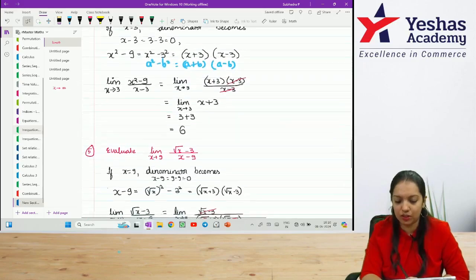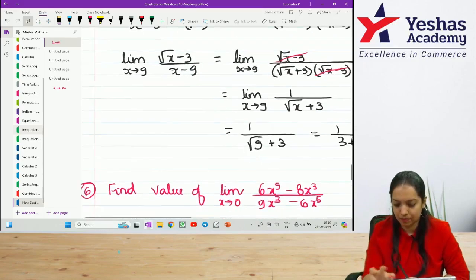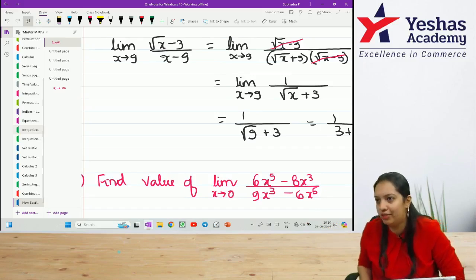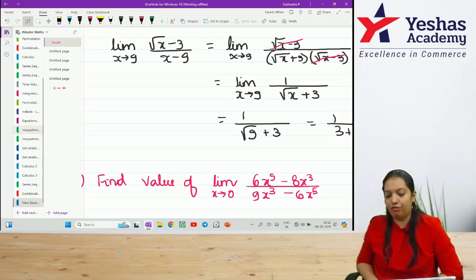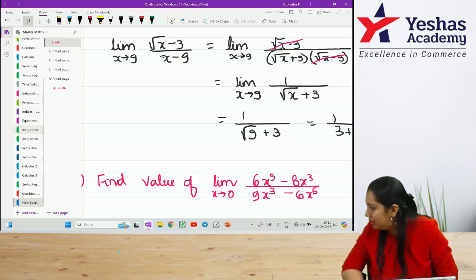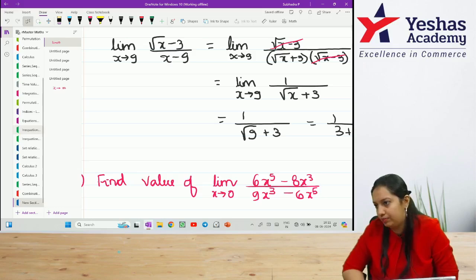So I'm giving a question based on that. Find the value of, this question is easy only, it's not very difficult, limit x tends to 0, 6x power 5 minus 8x cube divided by 9x cube minus 6x power 5.